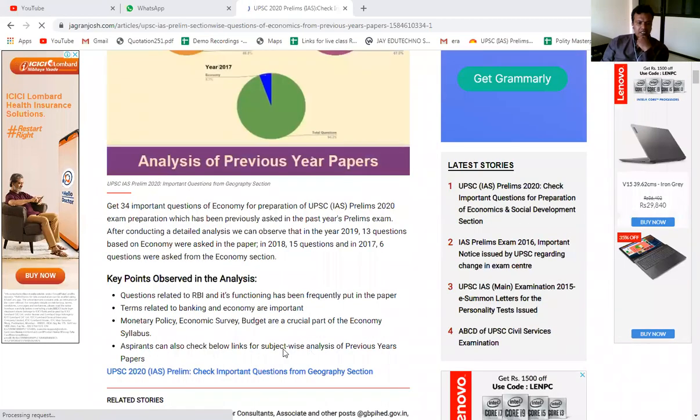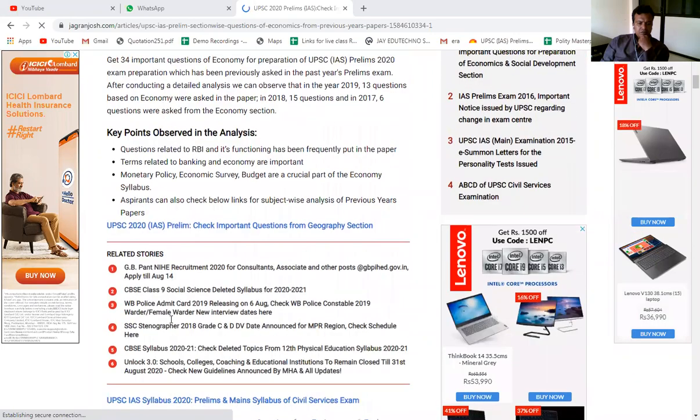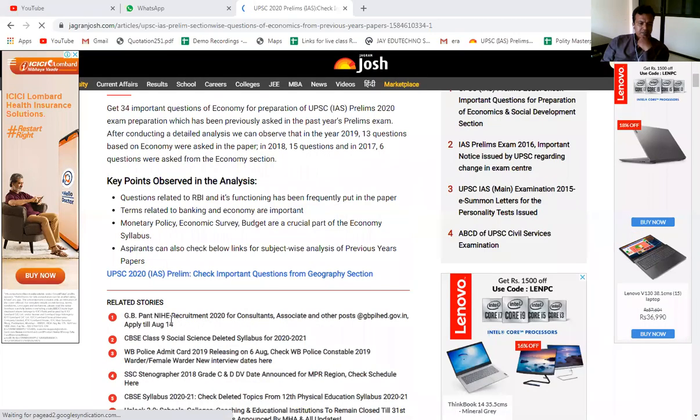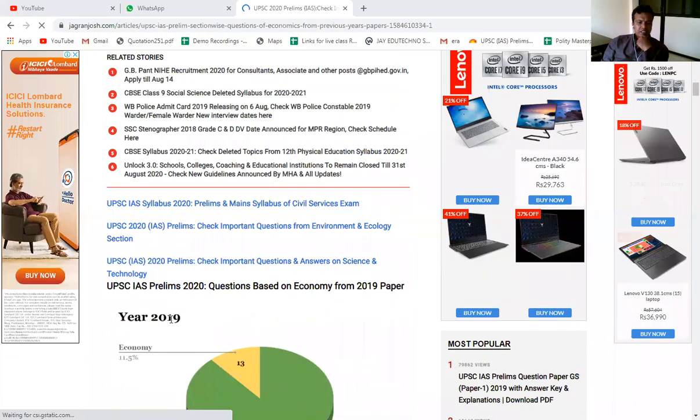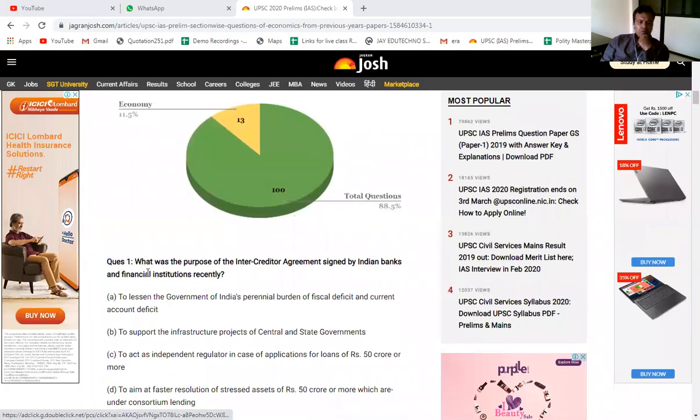We will first discuss the question, then I'll come to that point. Here is one question: What was the purpose of the inter-creditor agreement signed by Indian banks and financial institutions recently?